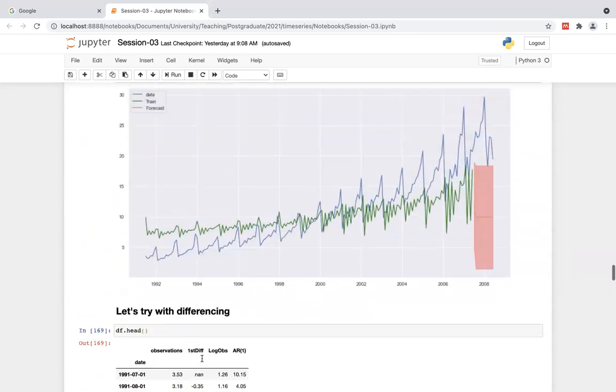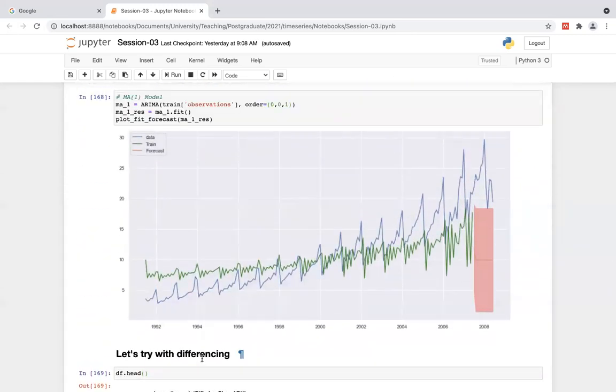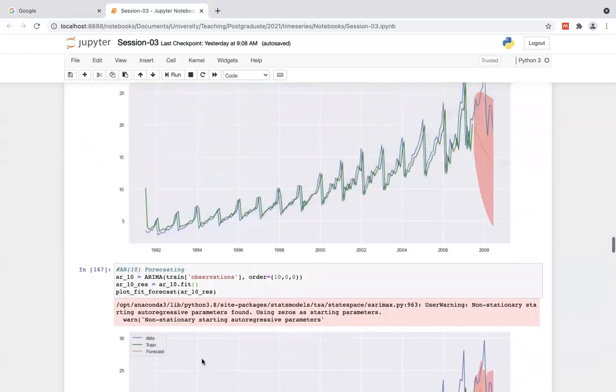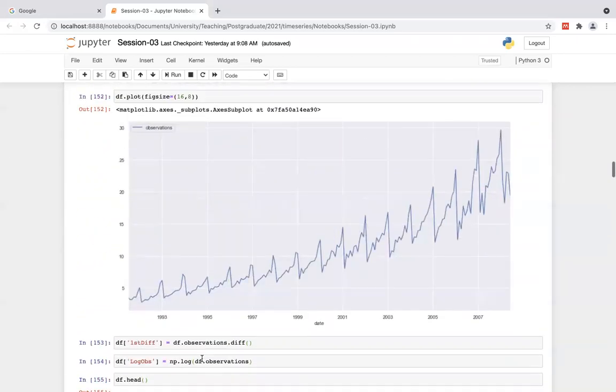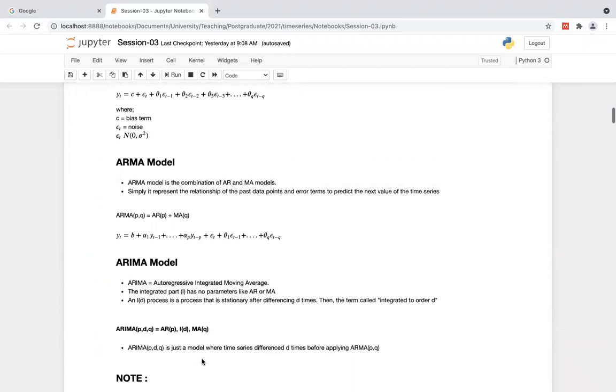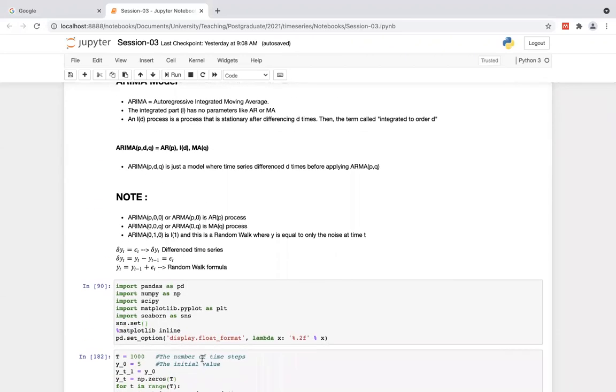So as a summary of what we have discussed, ARIMA is a way of modeling time series with three components: autoregressive, moving average, and the integrated part. In the autoregressive part, we consider past data points to predict what happens next. In the moving average model, we consider past error components to predict the next.